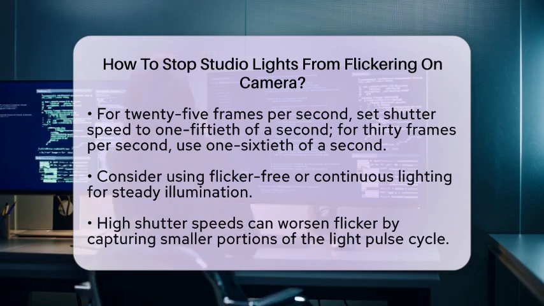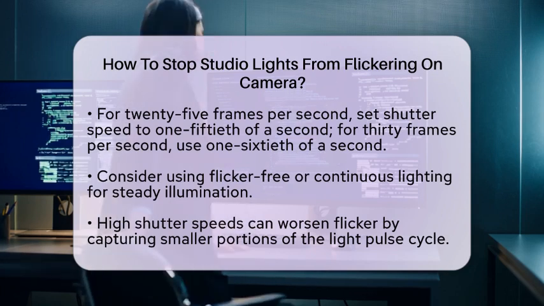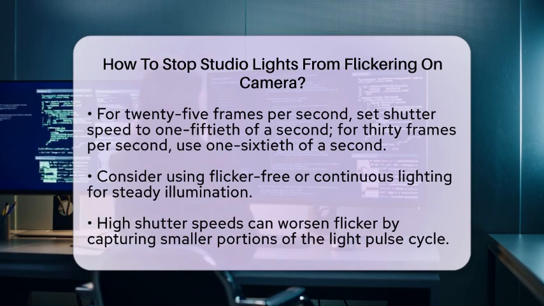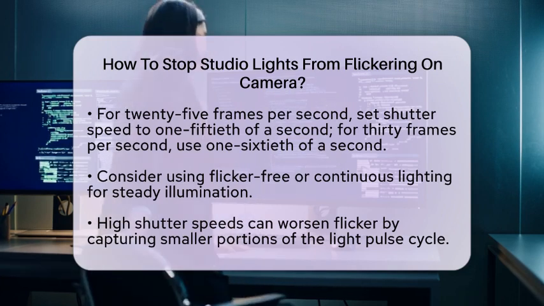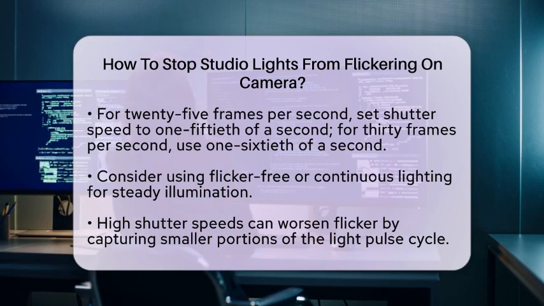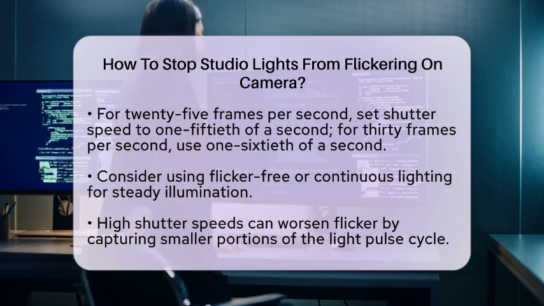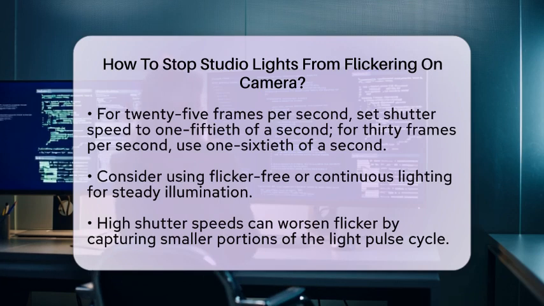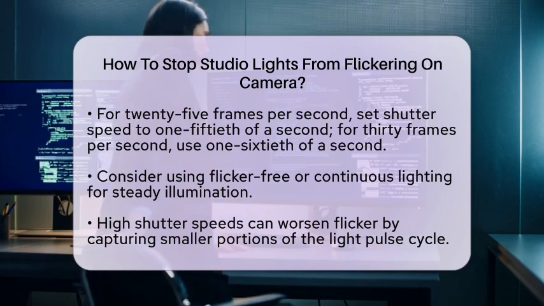Be cautious with high shutter speeds, as they can worsen flicker. Very fast shutter speeds capture smaller portions of the light pulse cycle, increasing the chances of capturing flicker. Stick to shutter speeds that align with the power frequency, such as 1/50th or 1/60th of a second.